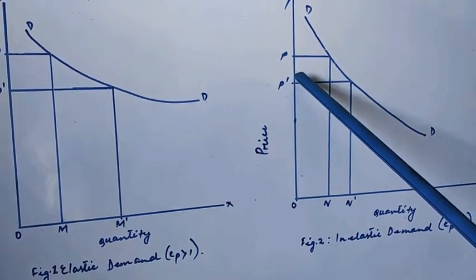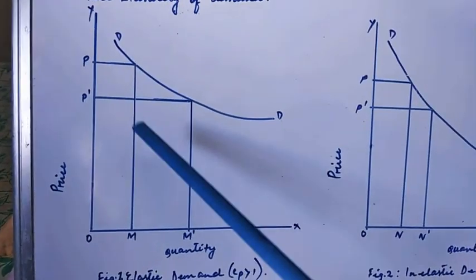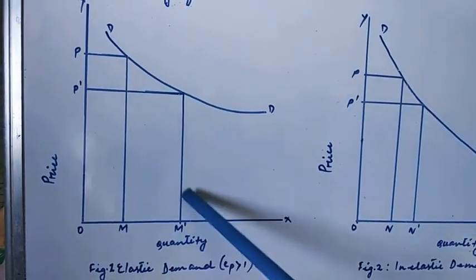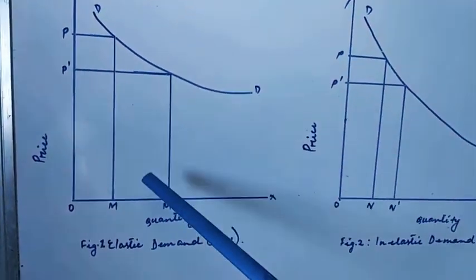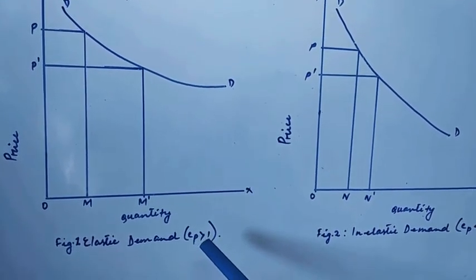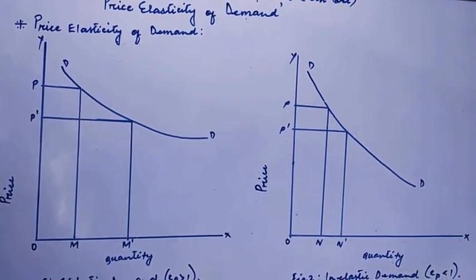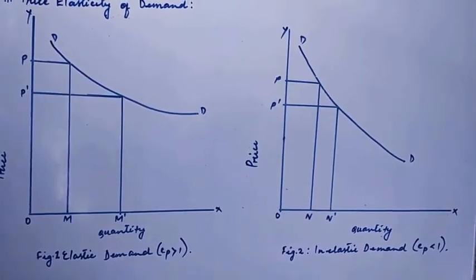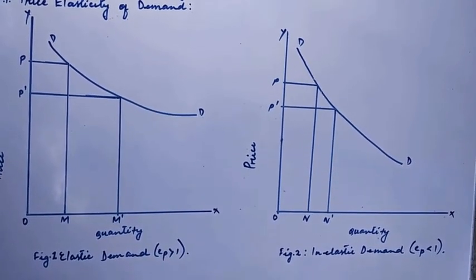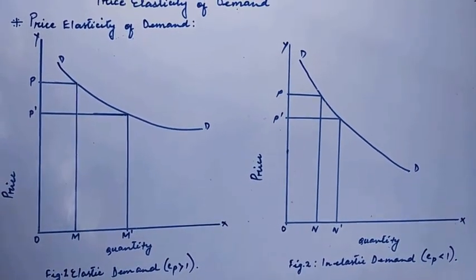So the fall in price is greater than the increase in quantity demanded. In this case it is called inelastic demand. In the other case the fall in price is lesser than the increase in quantity demanded, so quantity demanded is greater than the fall in price, and that is called elastic demand. Price elasticity is greater than 1 in that case and price elasticity is less than 1 in this case. So the two diagrams depict the different types of elasticity, that is, elastic demand and inelastic demand, in the diagrammatical form.